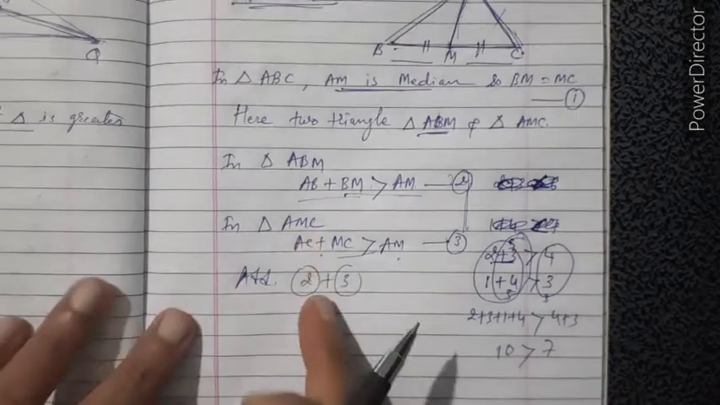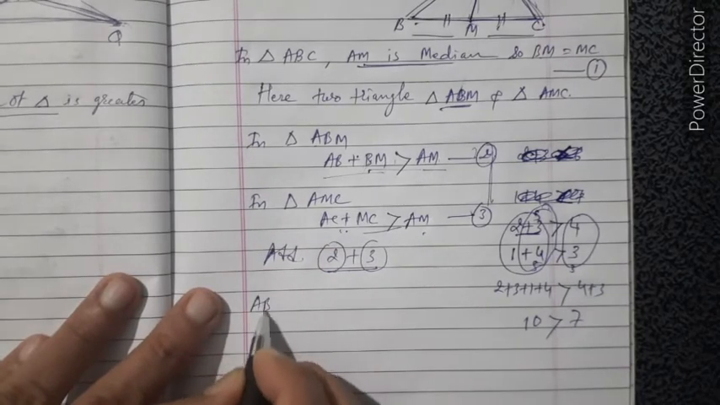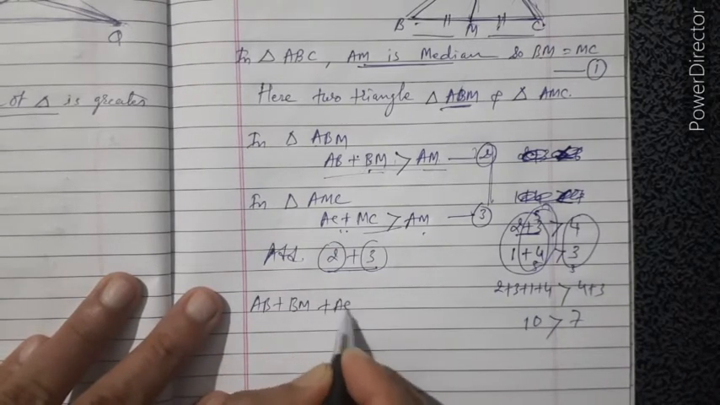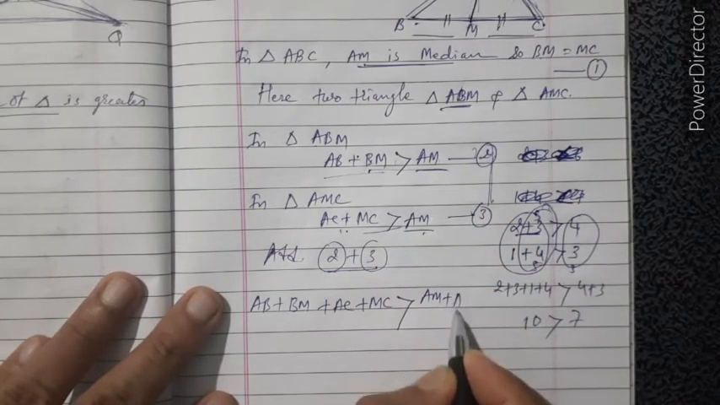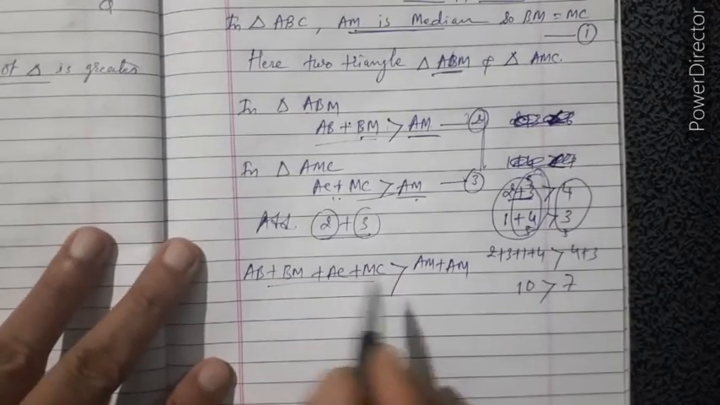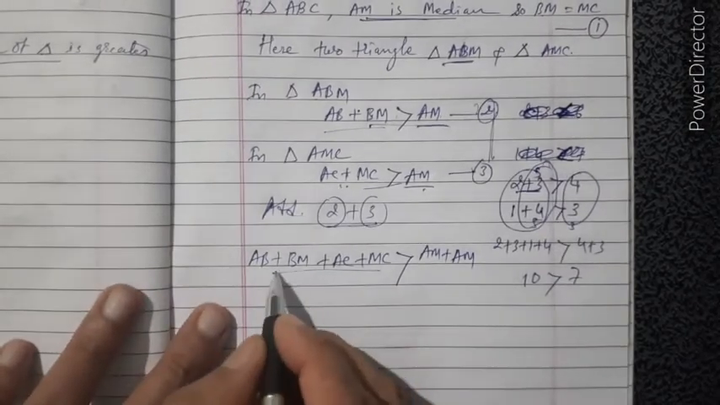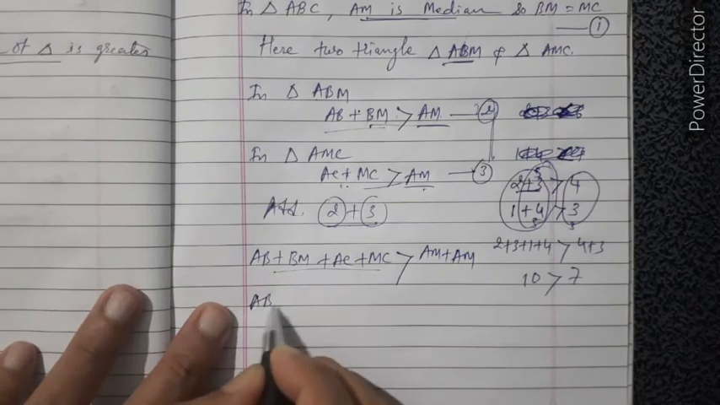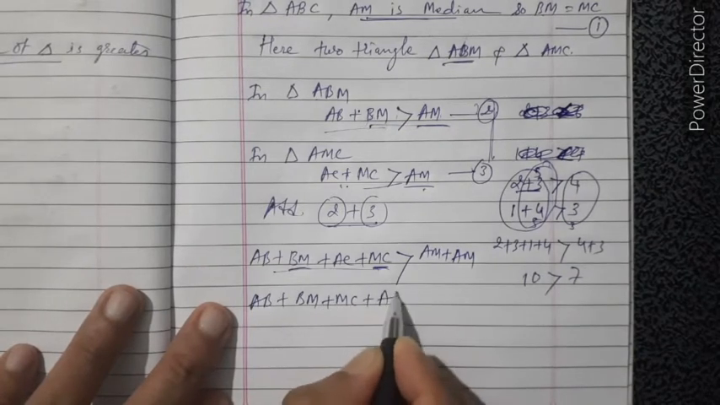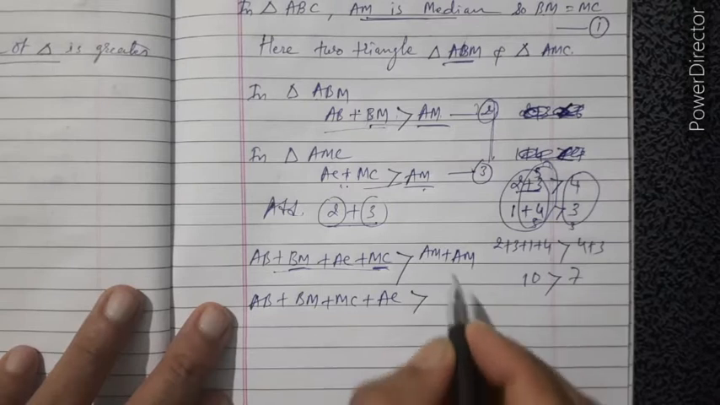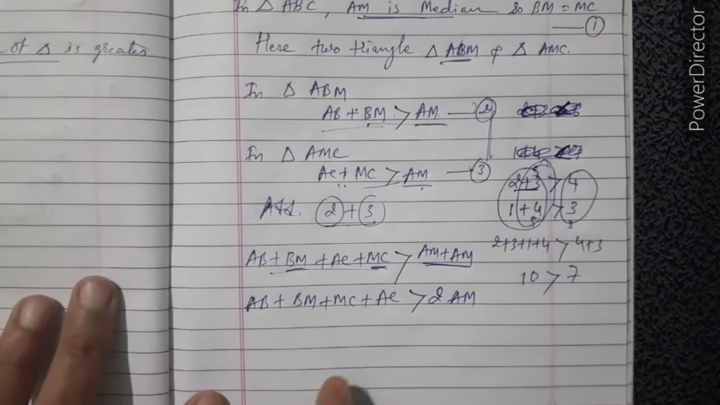Okay, same here. So addition of 2 and 3. We add the left sides. So AB plus BM plus AC plus MC is greater than these two sides, AM plus AM. Now here we arrange them. When we arrange them, we get the same answer. So AB plus BM, we write BM and MC together, plus MC plus AC, otherwise CA, it's the same, is greater than AM plus AM, meaning 2 times AM. X plus X is 2X, same, AM plus AM is 2AM.